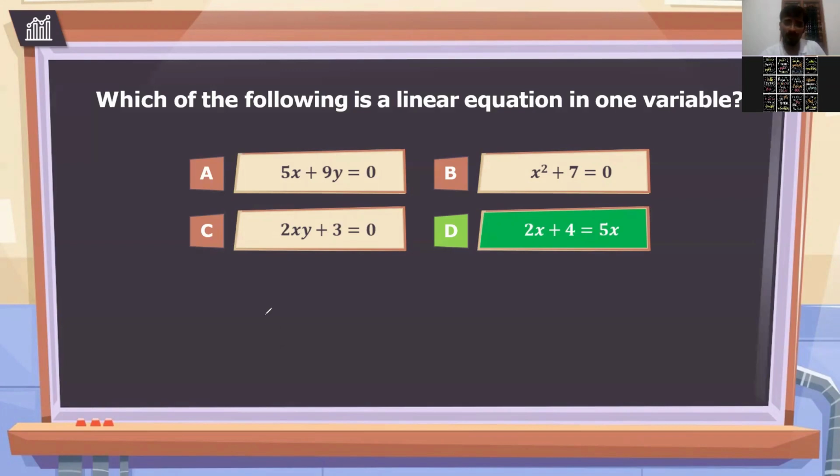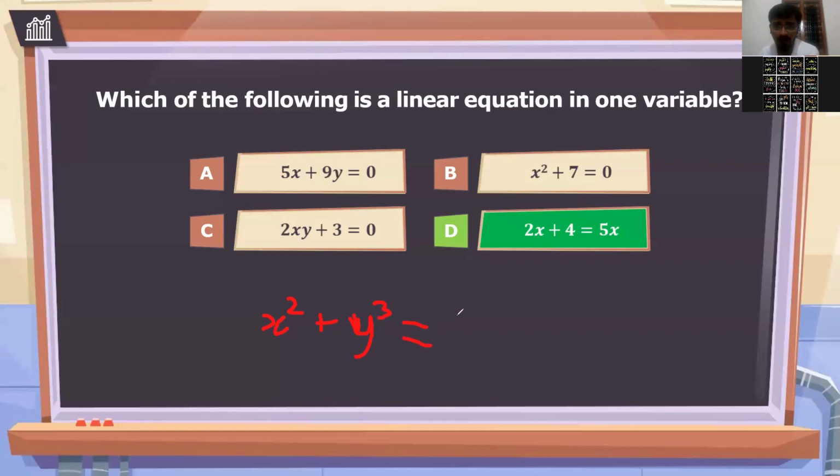Now let me ask you one question. x to the power 2, and y to the power 3, equals 4. Let me check whether you have understood or not.